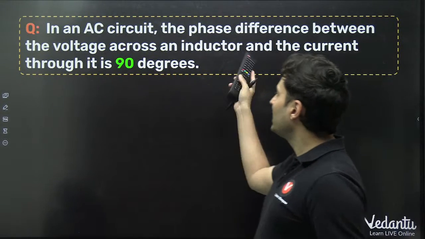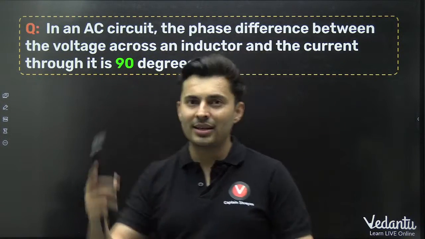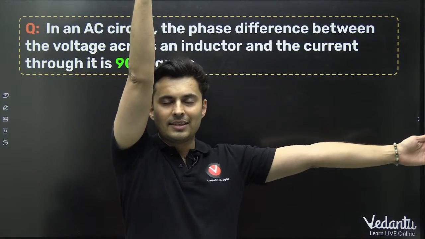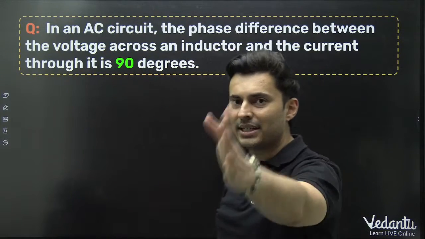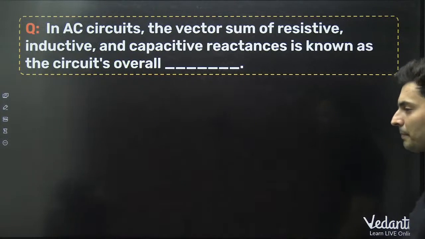Yep, the answer is 90 degrees. Phase difference between voltage and the current. Voltage is like this, current is like this. The angle between them is 90 degrees, right? So it is 90 degrees. Yes, voltage and the current through the inductor, 90.